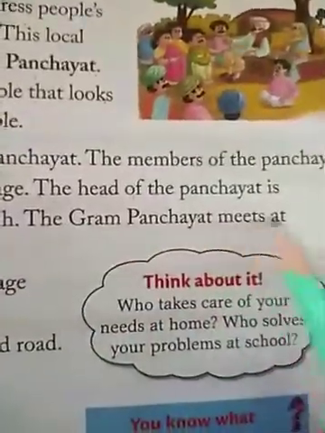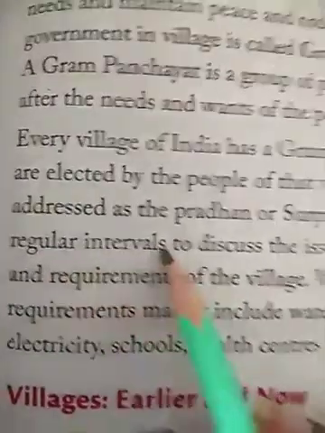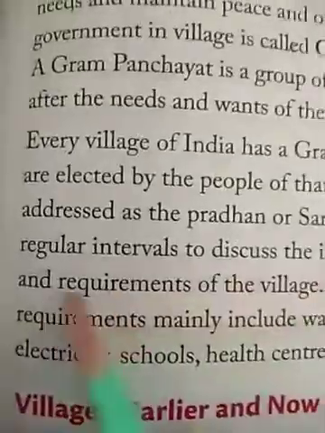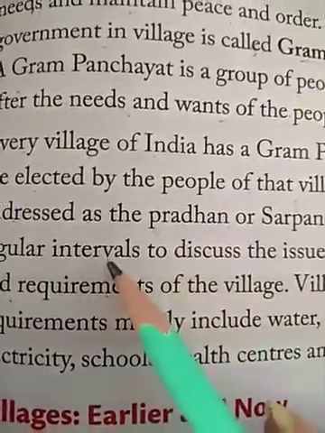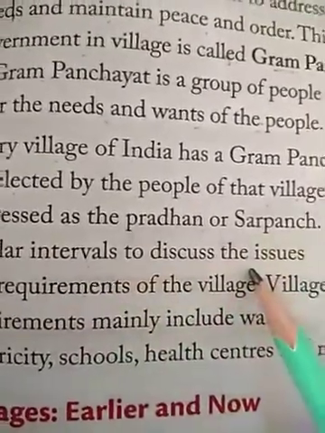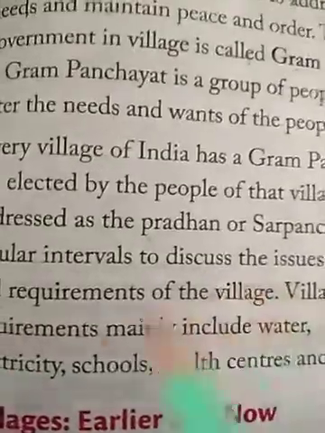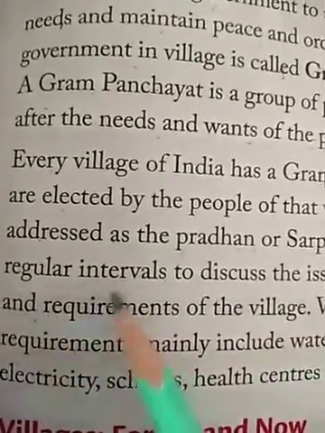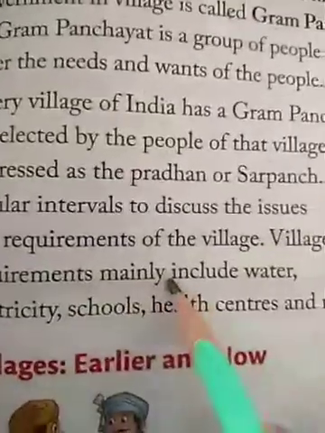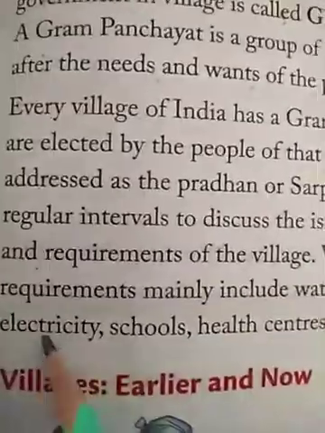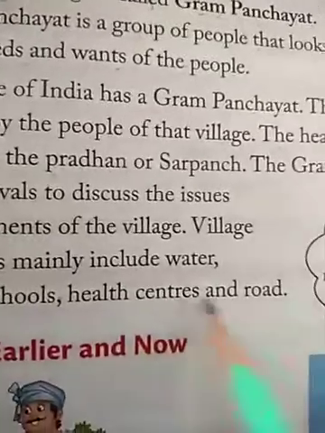The Gram Panchayat meets at regular intervals to discuss the issues and requirements of the people. So after regular intervals of time, they conduct a meeting in which they discuss the issues and the problems of the village. Village requirements mainly include water, electricity, schools, health centers and roads.